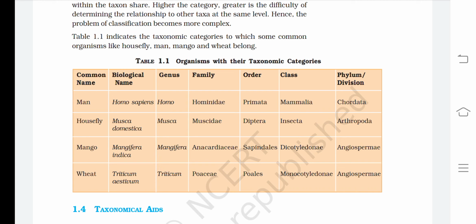Wheat's biological name is Triticum aestivum, genus is Triticum, family is Poaceae, order is Poales, class is Monocotyledonae, and phylum or division is Angiospermae. So here in the table we are using the term phylum or division. Technically, the word phylum is for the animal classification and the word division is used in the plant classification. So now here we end the third part of chapter 1, class 11th biology.